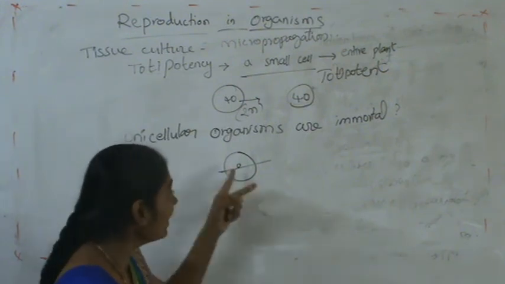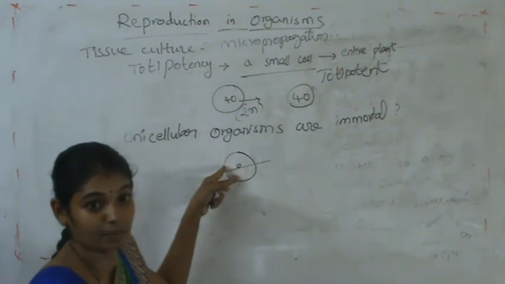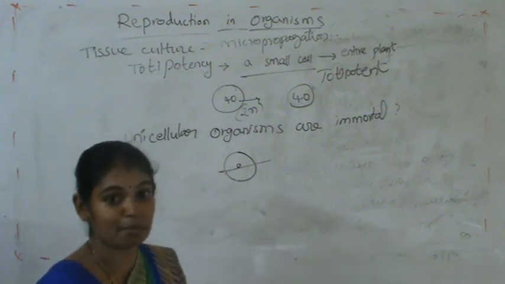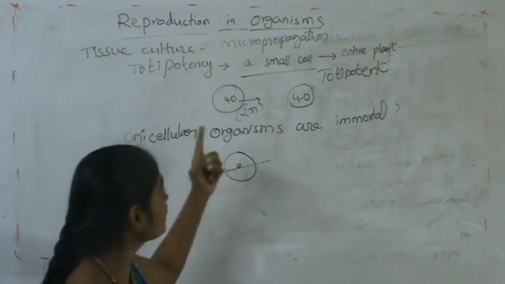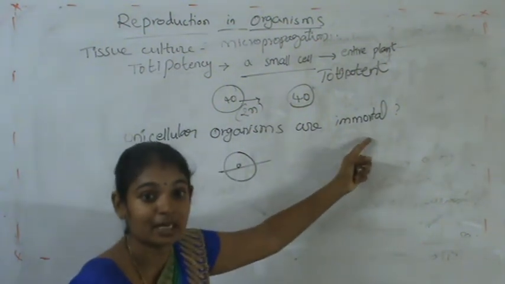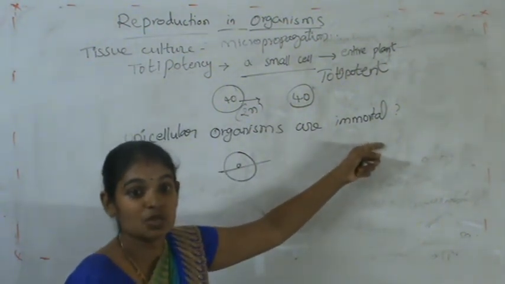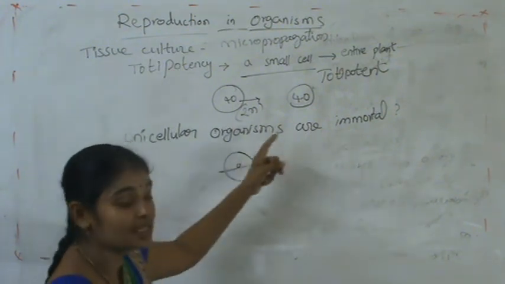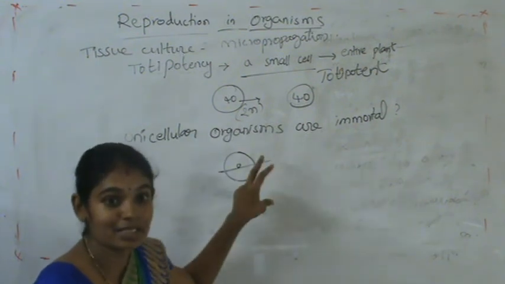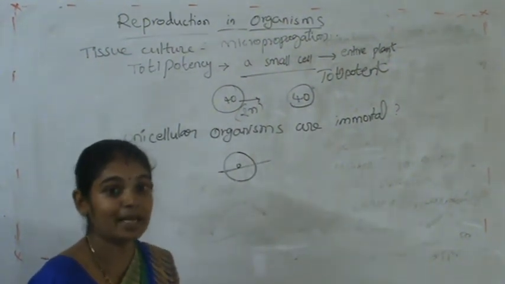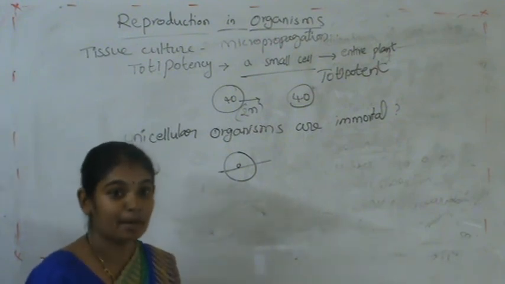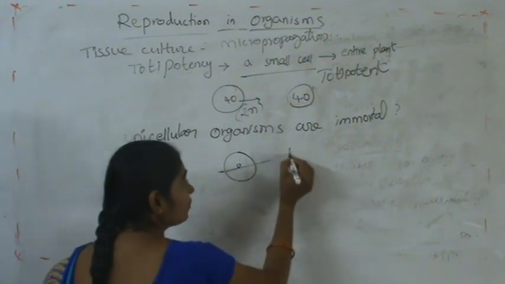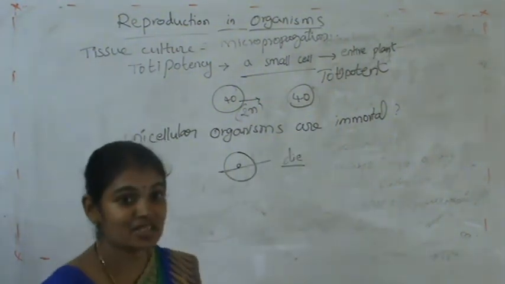By dividing, we can't say it died; it just divides into two and multiplies its number. That's why we can say unicellular organisms are immortal. Immortal means there is no death of the organism.